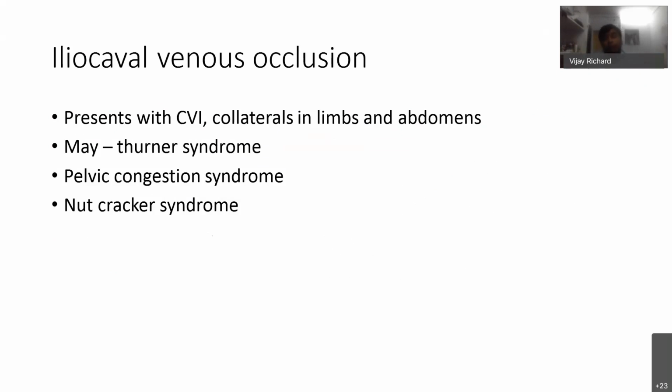One component is May-Turner syndrome, which is because of the compression of the common iliac vein by the common iliac artery. The other type is pelvic congestion syndrome, which is because of the compression of the iliac vein and the ovarian veins, and the reflux inside them. Nutcracker syndrome is because of the compression of the left renal vein by the superior mesenteric artery.